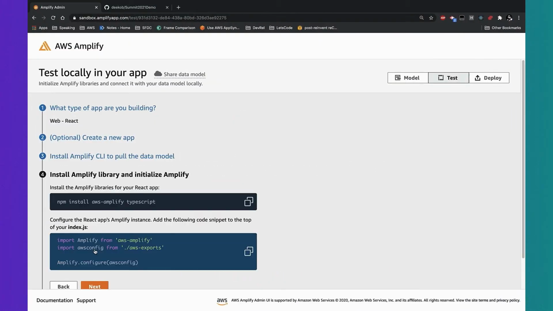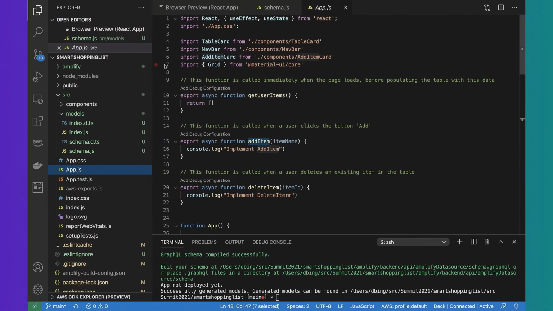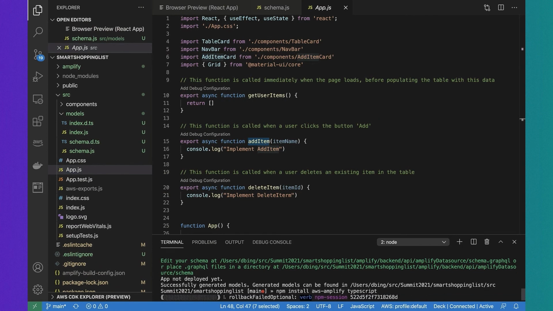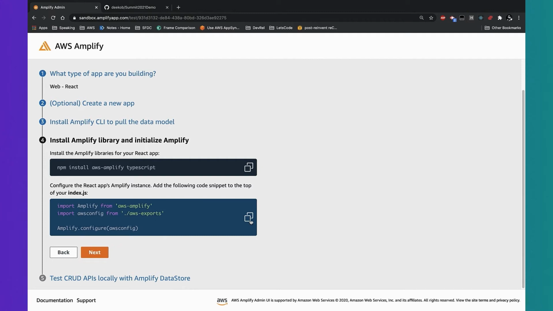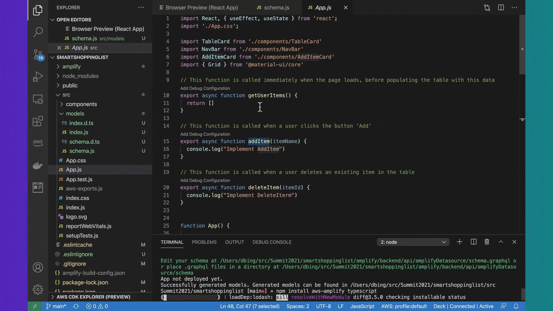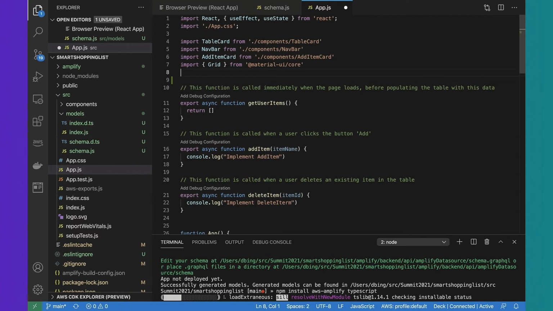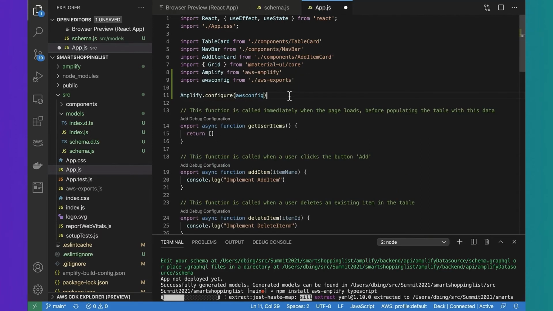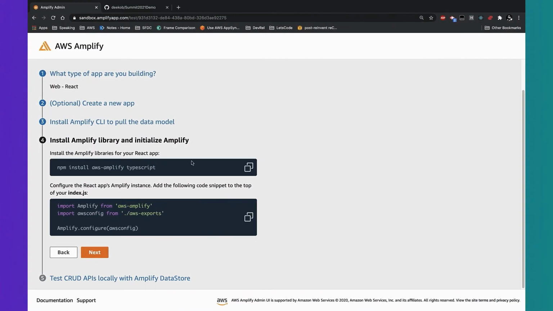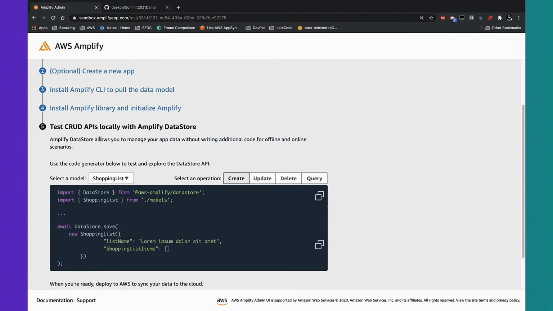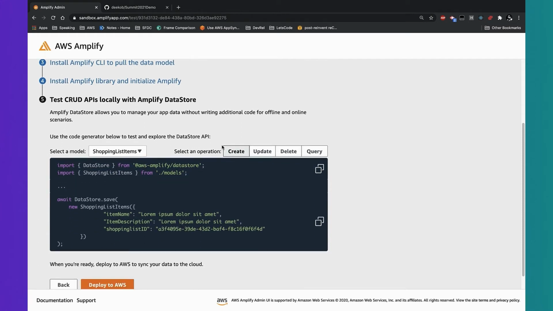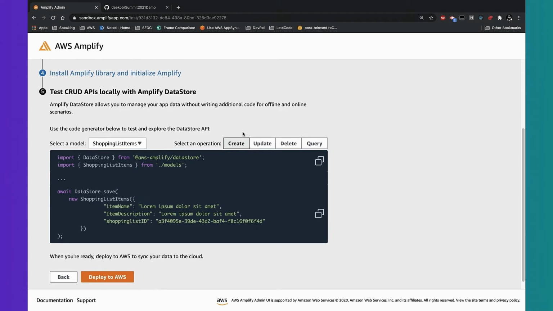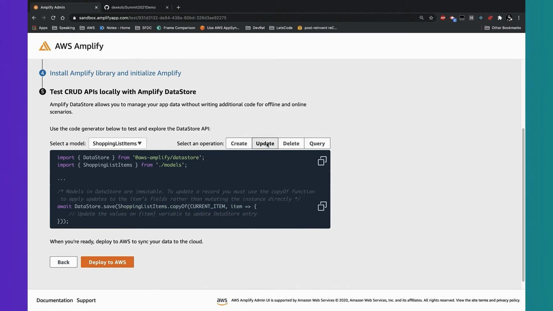Finally, what I need to do now is go to the next step and install the TypeScript library for Amplify, so I can actually interact with my models that have been generated so nicely for me, and then import my Amplify dependencies at the top of my app.js. Once that's all done, I hit next and start building out my CRUD operations. Again, very helpfully, the admin UI gives me the correct CRUD operations I need to use for each.